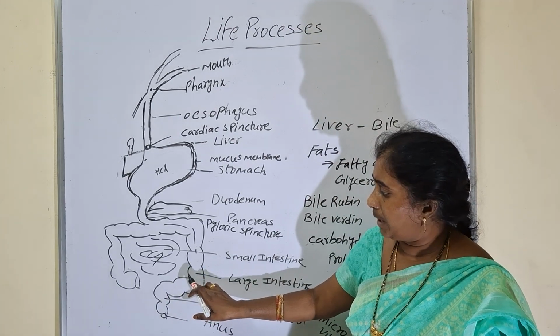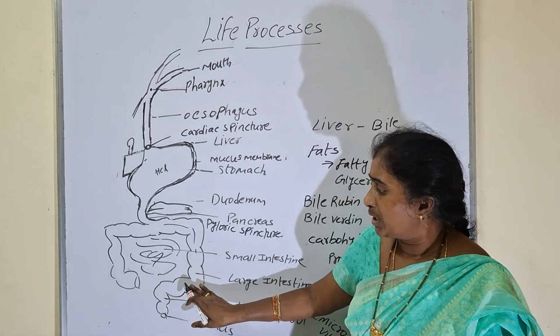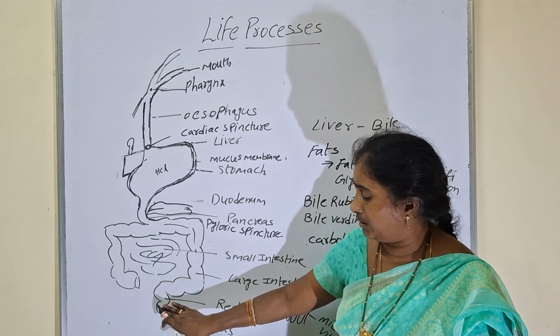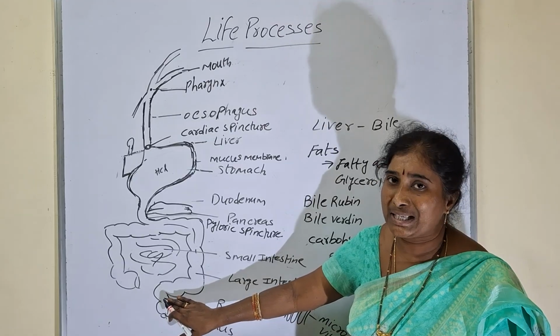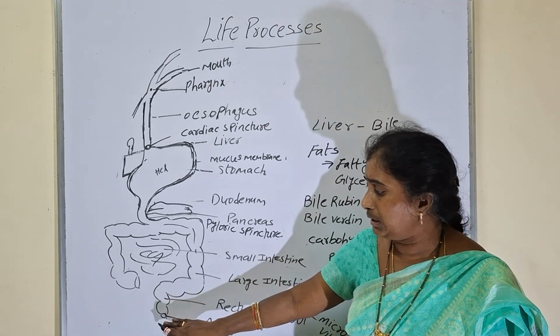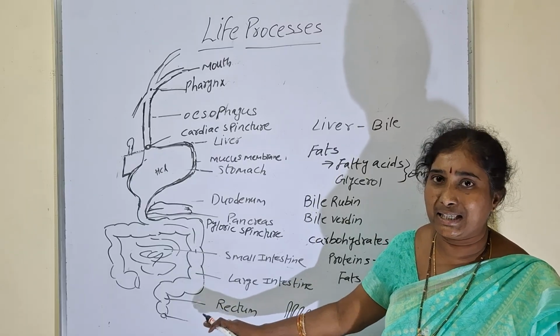In the large intestine, what happens? Some minerals and water only are reabsorbed. There is no digestion of food here. Undigested food will be stored in the rectum for some time. The rectum acts as a storage tank for fecal material. After that, through the anus, undigested food will be sent out from our body. That we call defecation.